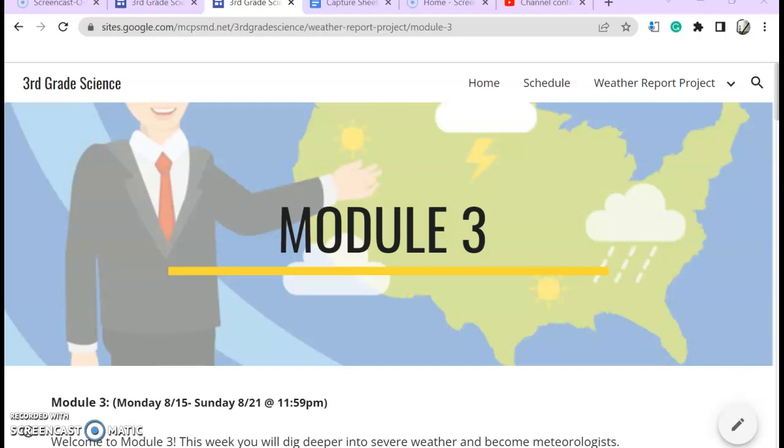Module 3 is your last module in the Weather Report project. Module 3 will run from Monday, August 15th to Sunday, August 21st at 11:59 p.m. Please make sure that you are turning in any and all assignments by Sunday the 21st at 11:59 p.m.